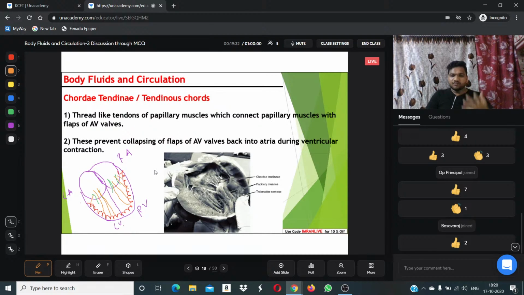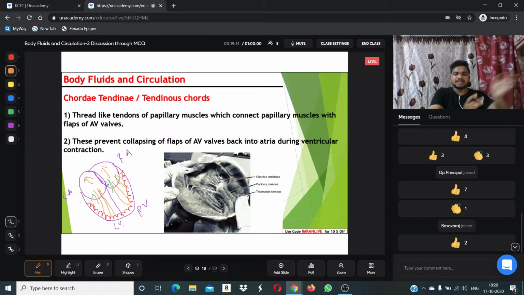Generally, when the heart pumps, contracts and relaxes, what happens? These muscular openings will go inside. Both the left and right atrium openings move inside.